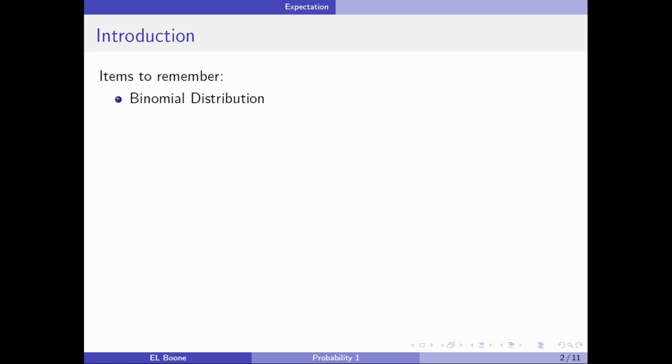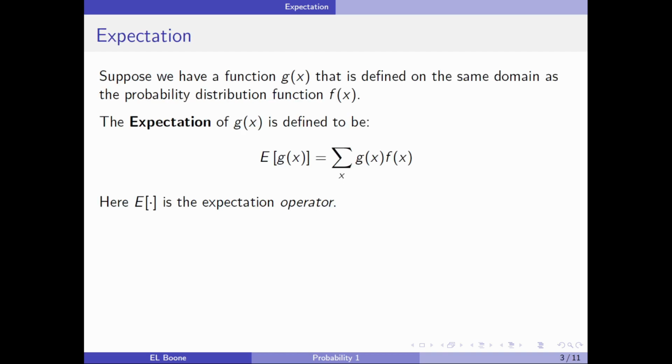So, items to remember: you're going to need to know what the binomial distribution is, and you're going to need to be really familiar with it because I'm going to use it, and I'm not even going to show you where I use it. So you're going to have to be able to calculate these on your own, as we've done in previous videos. All right, so here's the idea of expectation, and it's quite general.